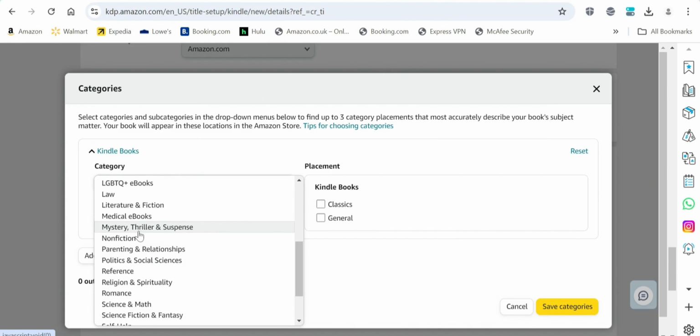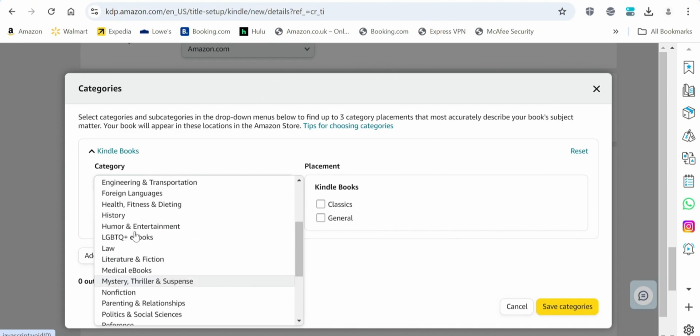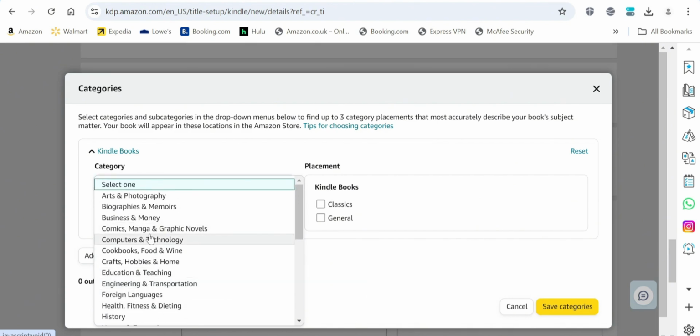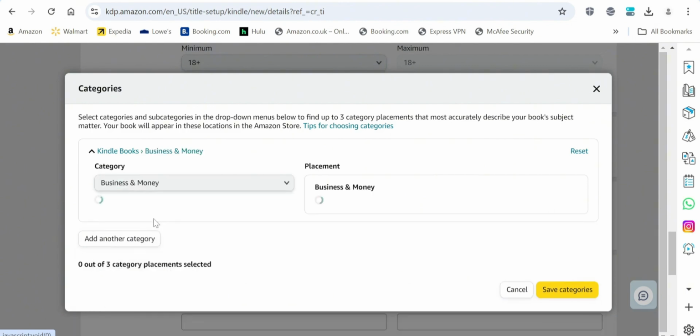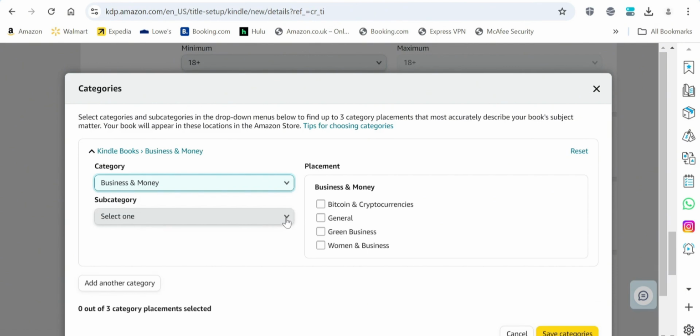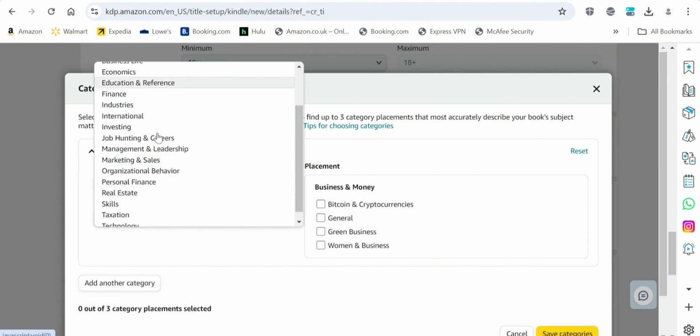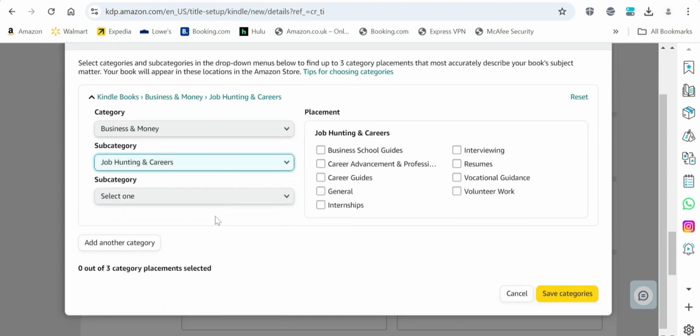Non-fiction does not really describe it. Education and teaching. So we can just choose this first, business and money. And under business and money, I think that is where there is job hunting and career. Yes, so you can go ahead and choose this one.